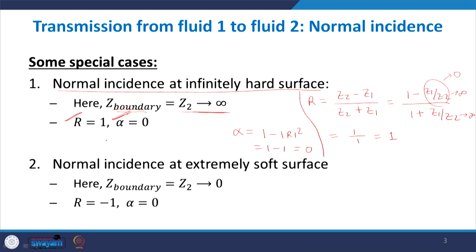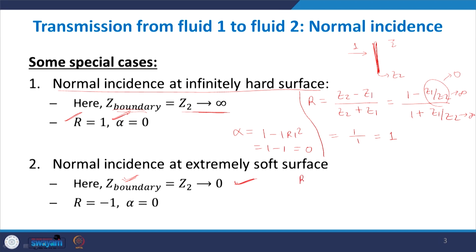The second case is an infinitely soft surface, which offers almost no resistance to the flow of sound waves. Here the sound waves propagate from medium 1 into medium 2, and the Z of the boundary, which is the Z2 due to medium 2, will be approximately tending to 0 for an infinitely soft surface.